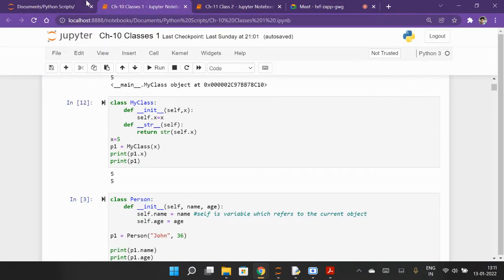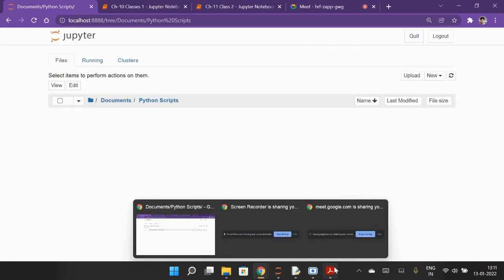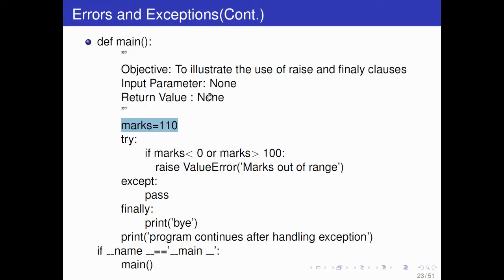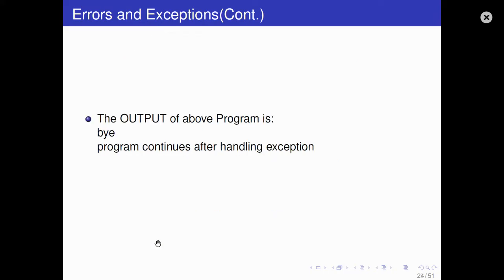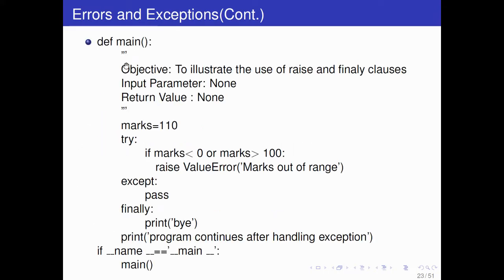The value error, the print in the try statement, what will it print? Look here. What do you think it will print if I run the program? The output is given here: marks out of range and bye.